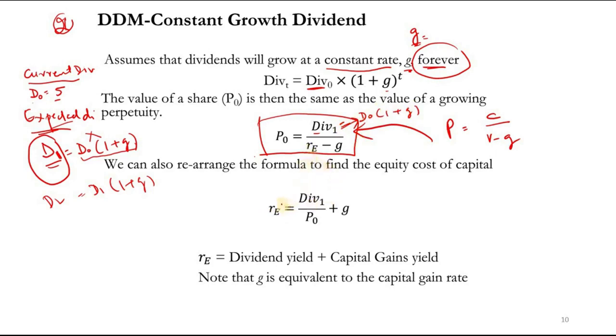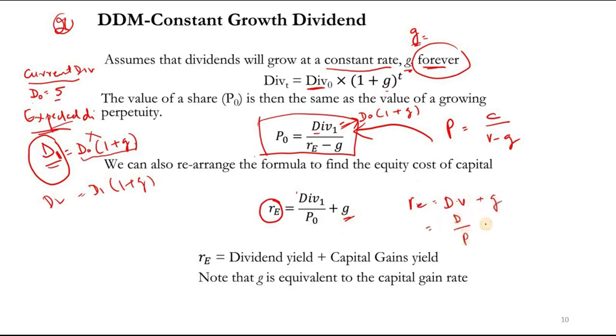So if I want to find the return on equity, I can rearrange this formula. So that is actually dividend yield plus growth, right? So return on equity is equal to dividend yield plus growth. So dividend yield, how do you find?